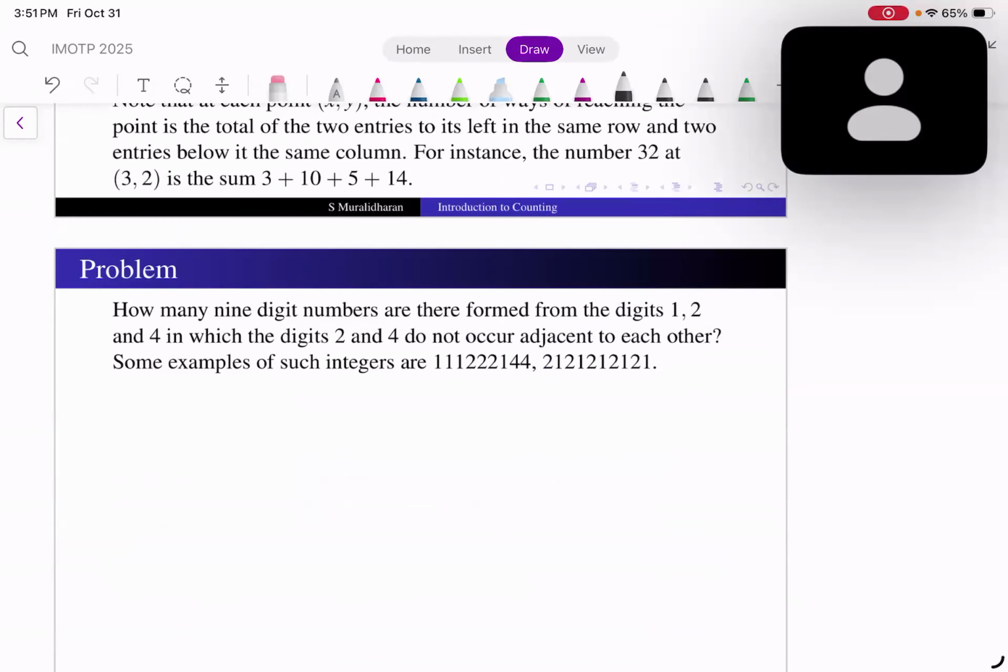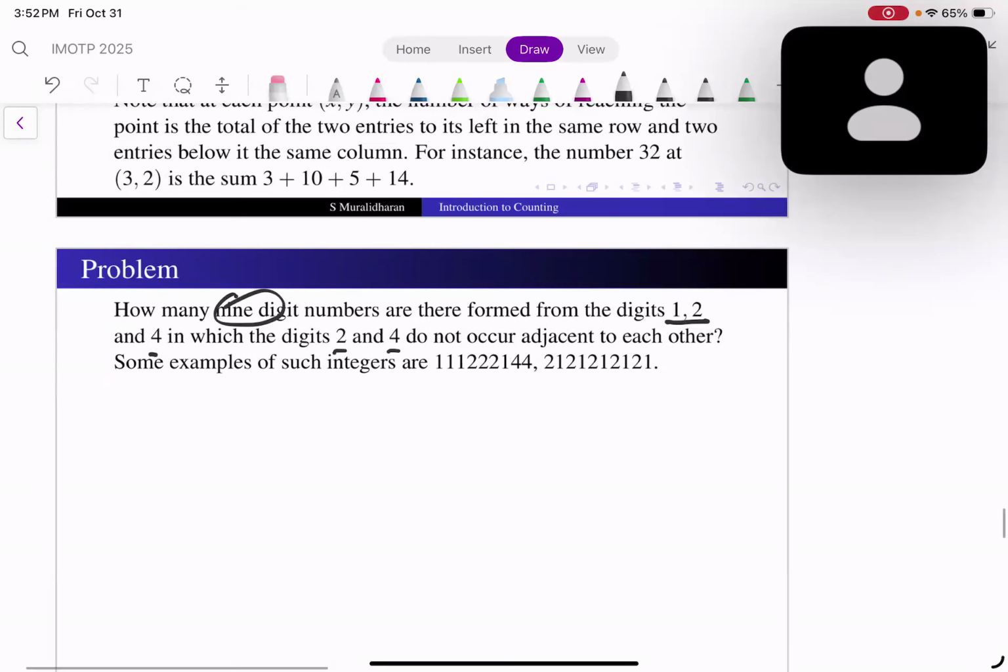How many 9-digit numbers are there formed with digits 1, 2, and 4, in which 2 and 4 do not occur next to each other? That is, I want to find the 9-digit numbers in which 2 and 4 do not occur next to each other. This is one example. Note that it is not necessary to use all 3 digits.